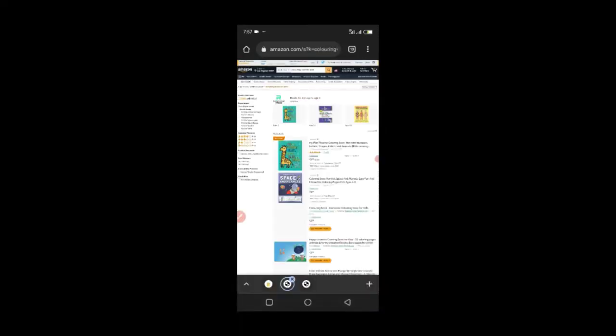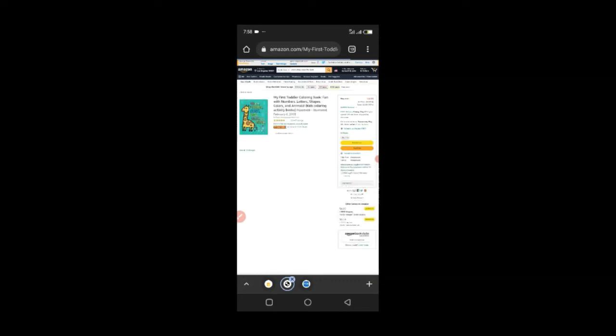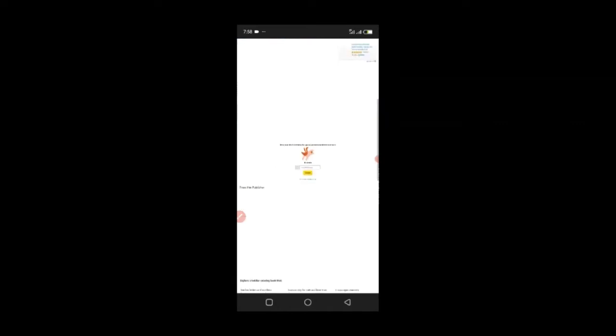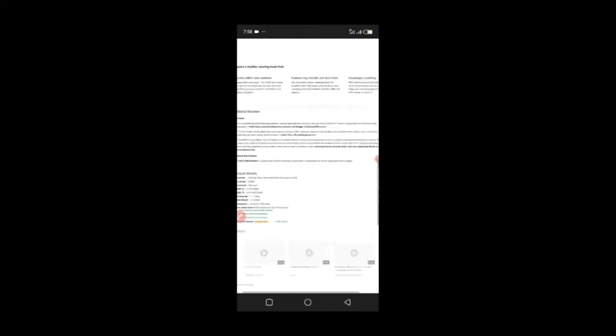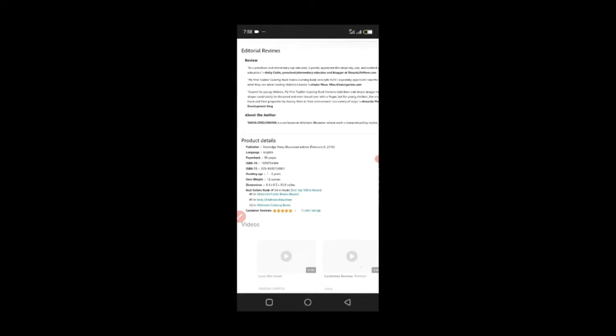So most of these coloring books are actually paperbacks, right? They are things that they need to print and then ship to your customers. So this particular one sells for $3.99, and it has a bestseller rank. BSR means bestseller rank. This is the rank in the store. Bestseller rank of 134 in books.